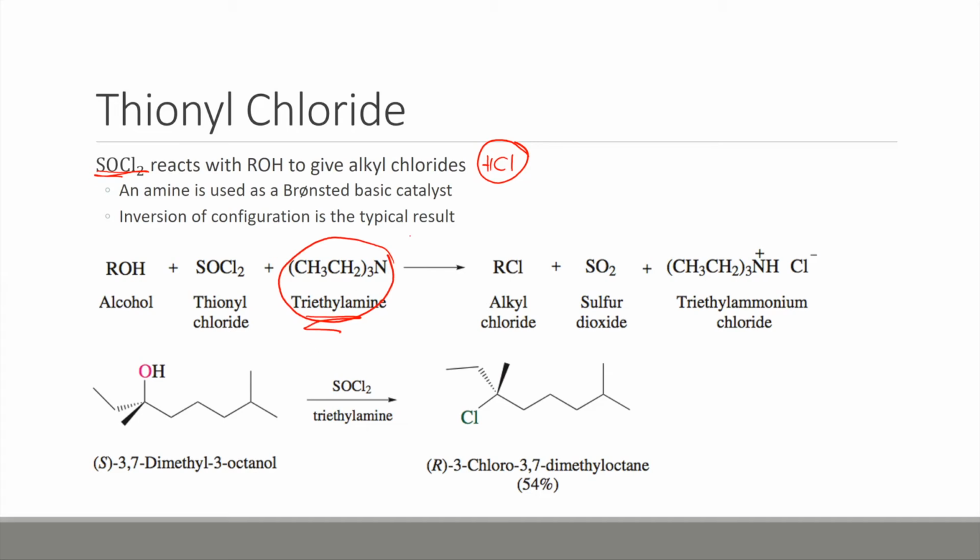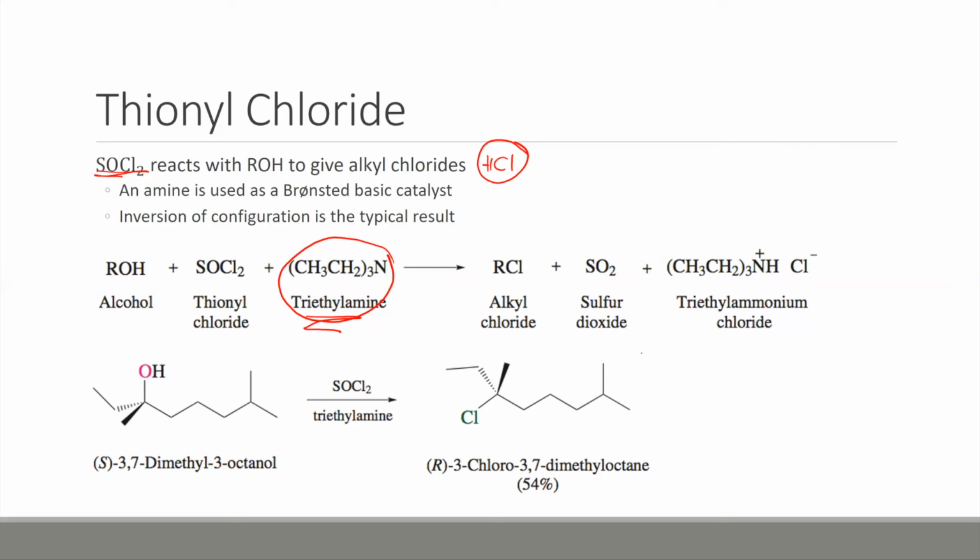This is a catalyst. Remember, catalysts do not actually participate as a reactant or a product. They just help the reaction to go faster. They lower the energy barrier of the reaction. For this type of reaction, using thionyl chloride, you still get a similar type of product, right?